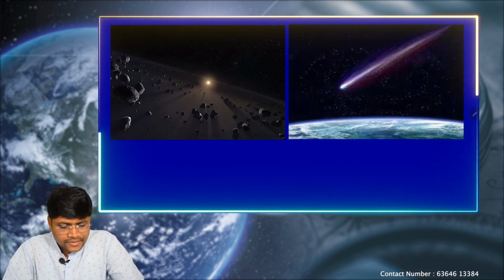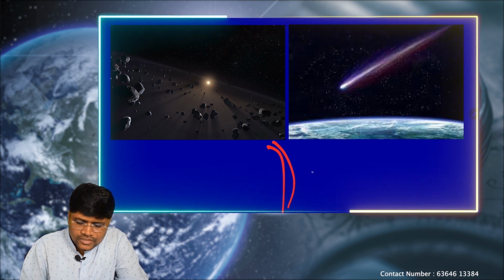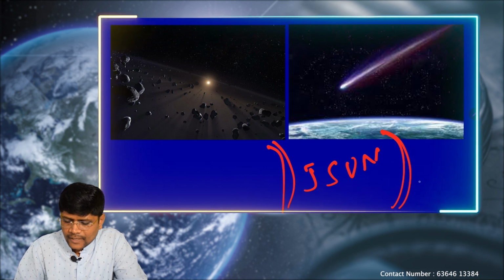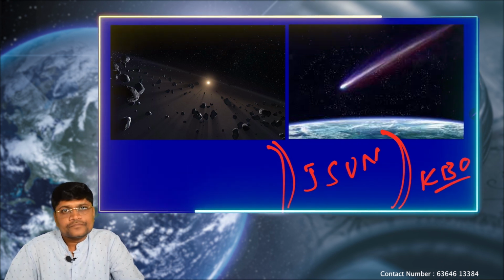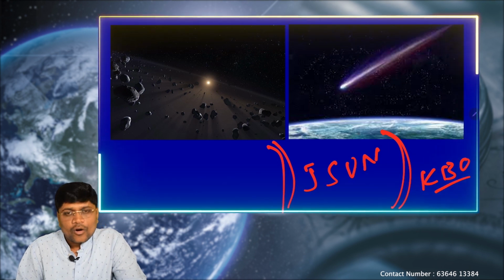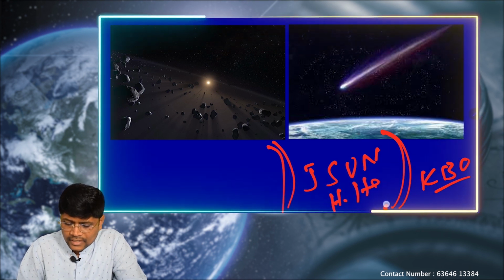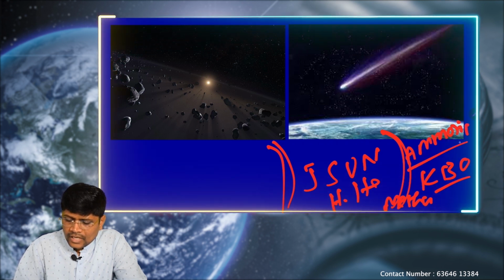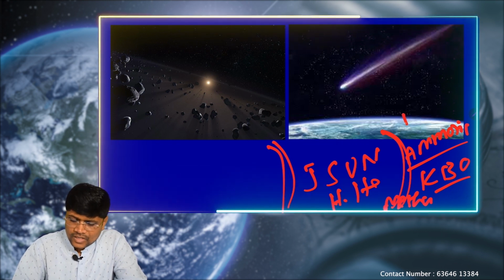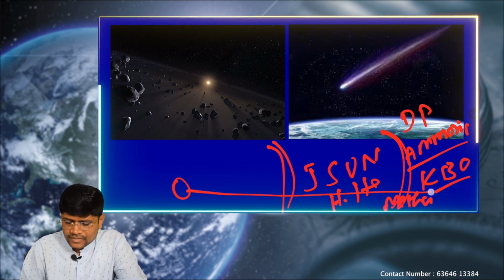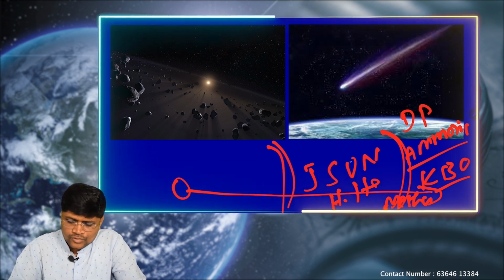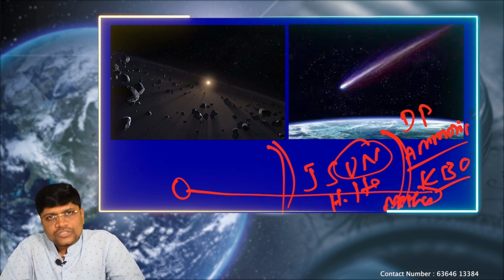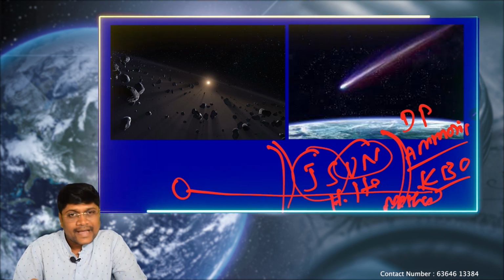Let's see the explanation. Again, we know that after the asteroid belt, we have Jupiter, Saturn, Uranus, and Neptune. After these four outer planets, we have the Kuiper belt objects. These outer four planets are made up of mostly hydrogen, helium, methane, and ammonia. Even some dust particles are also found. As these are far away from the sun, the temperature is very low here. Even Uranus and Neptune are completely frozen, so we call them frozen planets, and Jupiter and Saturn are called gaseous planets.